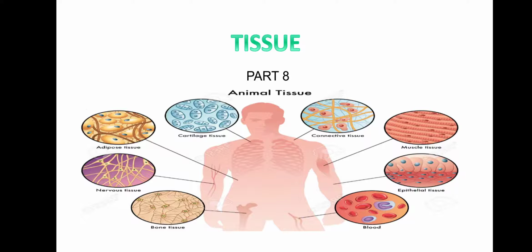Hello students, in the previous lecture we have learned about the dense connective tissue and the skeletal tissue. In today's lecture we learn about the fluid connective tissue, muscular tissue and the nervous tissue. Fluid connective tissue is also called as a vascular tissue.